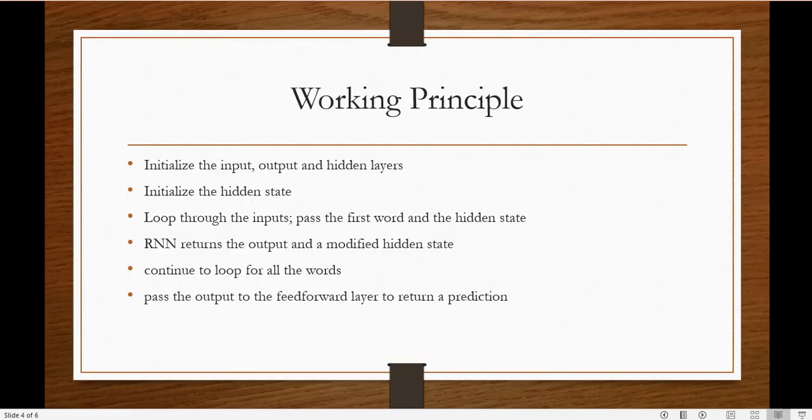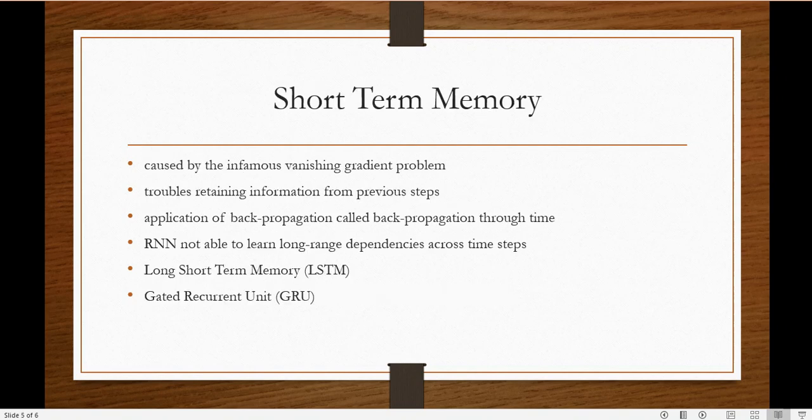So continue to loop for all the words, then pass the output to the feed forward layer to return a prediction. So feed forward, you know, is when I am not giving anything back, I am just sending information from the earlier layer to the next layer. So when I have done this processing of all the words, then I can proceed the information to the next level, so that the entire question can be processed and the data can be used to generate the prediction. But this RNN has some issues also that we'll discuss.